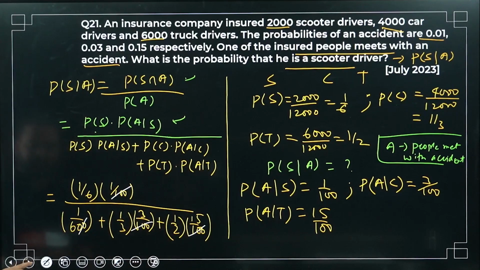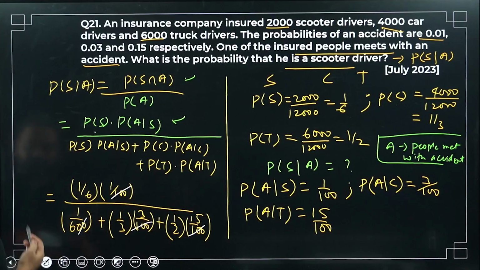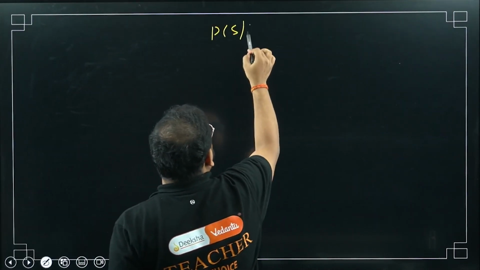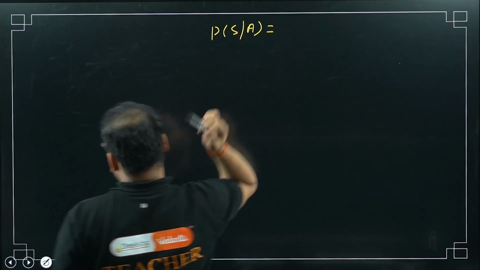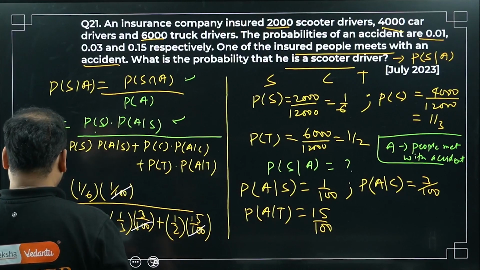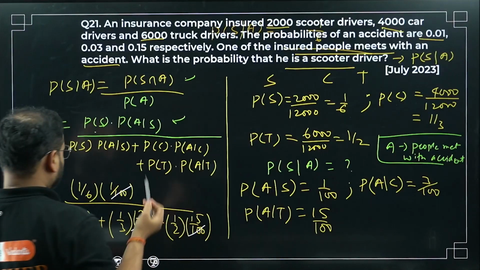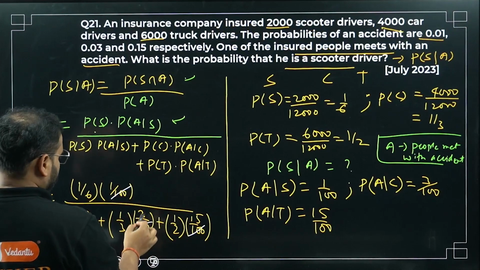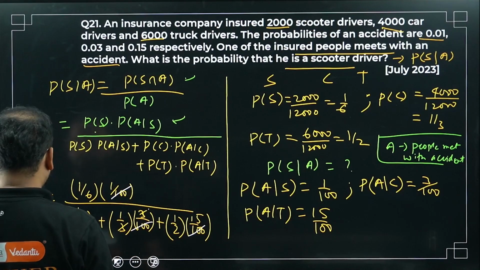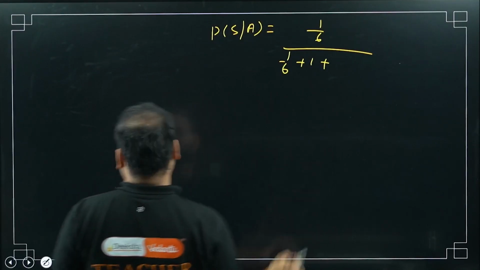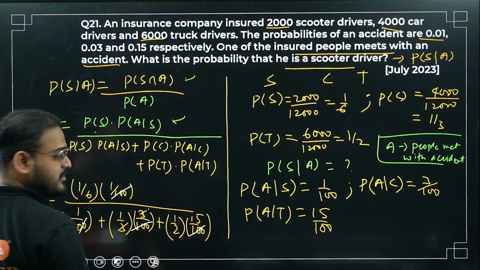What I'm ending up with is P(S|A), the probability of a person from a scooter when an accident has already taken place, which is 1 by 6 in the numerator, divided by 1 by 6 plus, canceling 3 and 3, plus 1, plus 15 by 2.